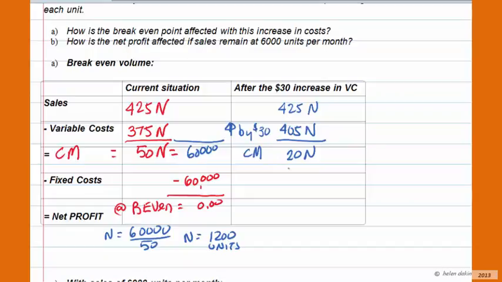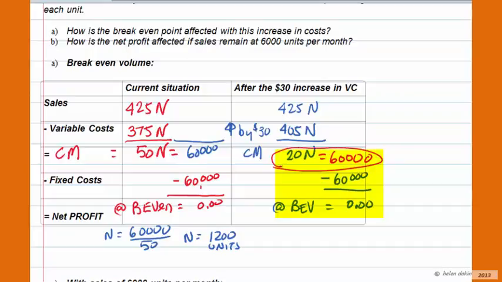If our variable costs go up by $30 per unit, our gross profit is going to go down by $30 per unit, to $20 per unit. We still have to meet our fixed costs of $60,000, and at break even our profit is equal to $0, and so therefore we know that our contribution margin must equal our fixed costs at the break even point. So there's our equation.